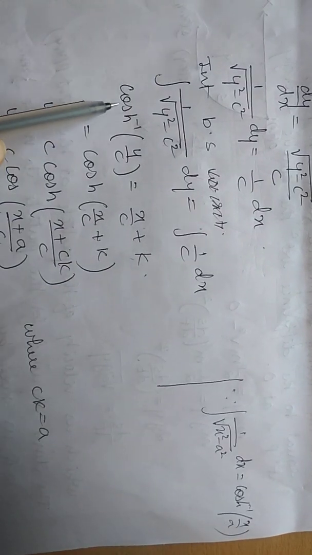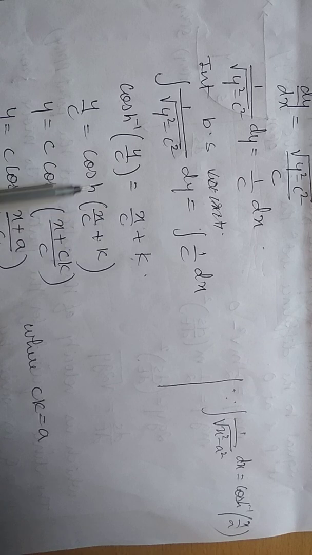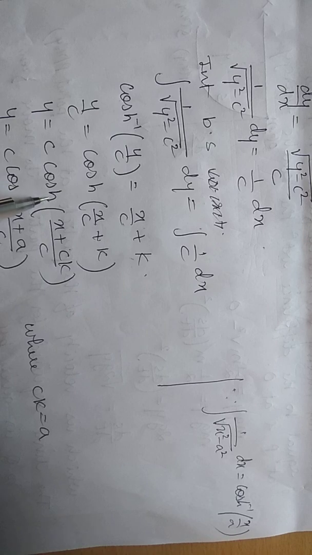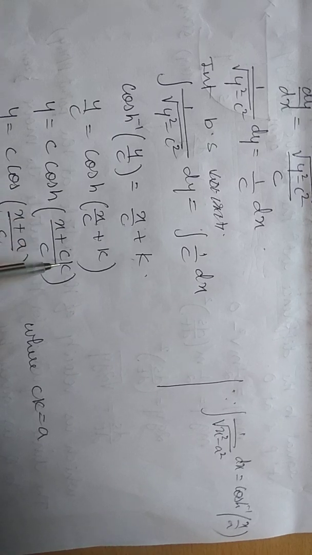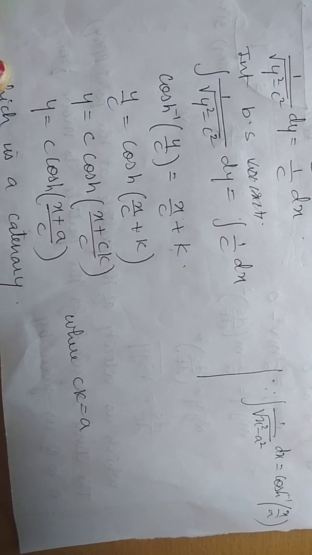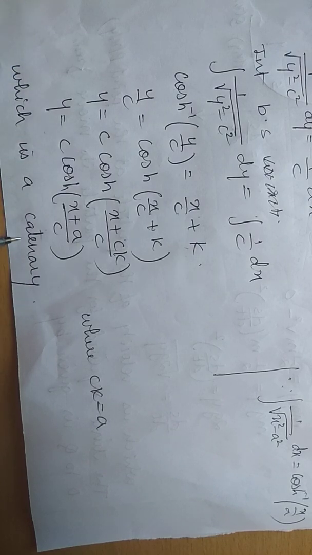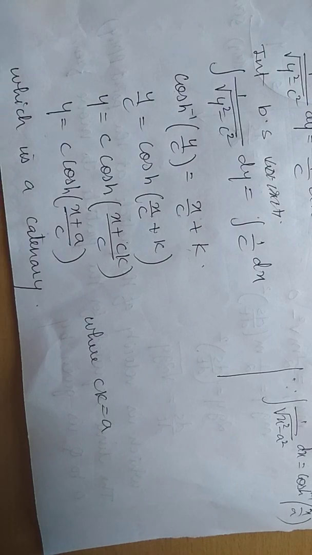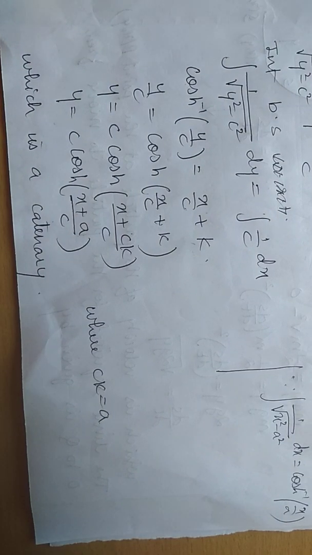Next, shifting this inverse hyperbolic function to this side, it will become cos hyperbolic of x by c plus k. Taking the LCM, cos hyperbolic of x plus ck upon c. What is ck? I will take it as a. Because both are constants, I will consider this as one term, that is a. So y is equal to c cos hyperbolic of x plus a upon c, which represents a catenary. So the hanging cable, whatever the shape of the curve, is a catenary. Catenary is the name of a curve, which is given by the expression y is equal to c into cos hyperbolic of x plus a by c.